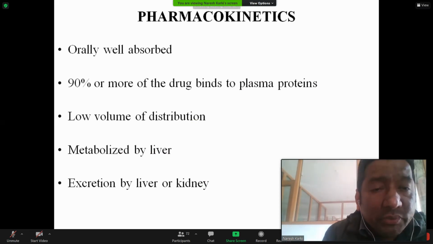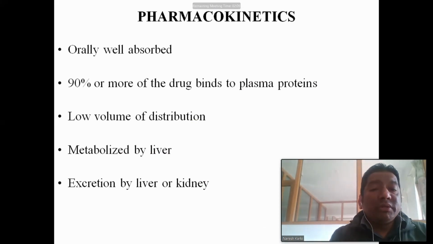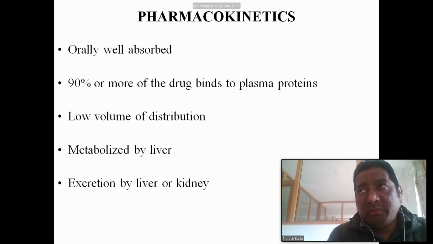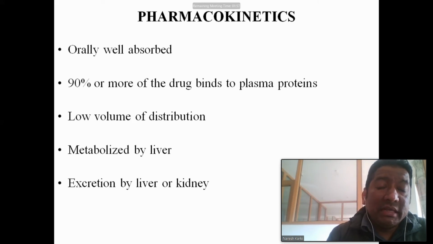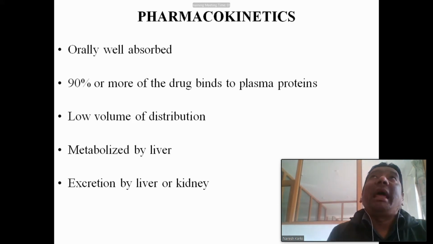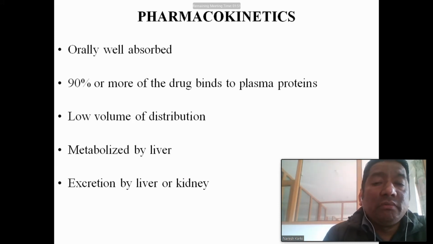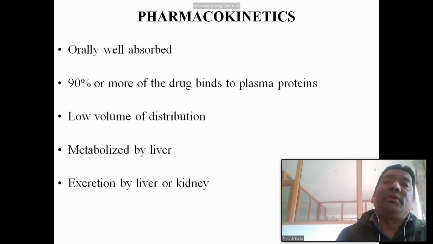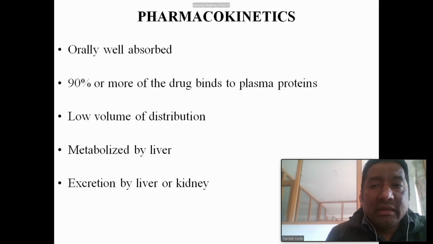Pharmacokinetics: these drugs are orally well absorbed. 90% or more of the drug binds to plasma protein. Low volume of distribution, metabolism by the liver, and excretion by the liver or the kidney. The important things here are that they are orally well absorbed, 90% of the drug binds to plasma protein, and it is excreted by the liver or the kidney. These are the pharmacokinetics.